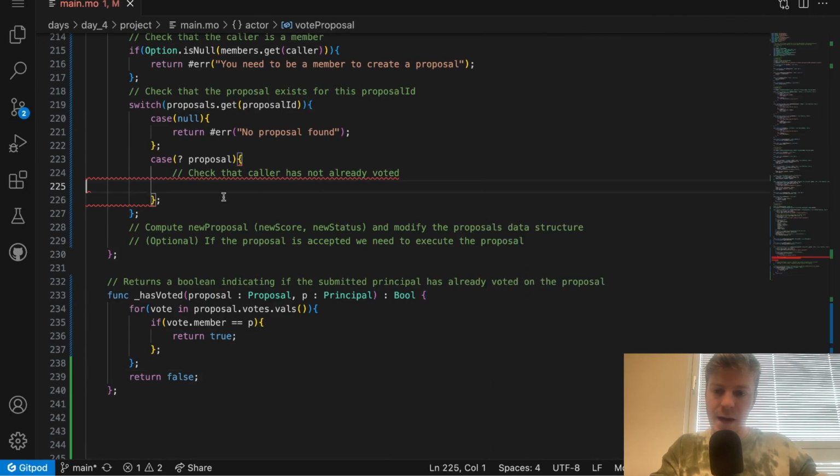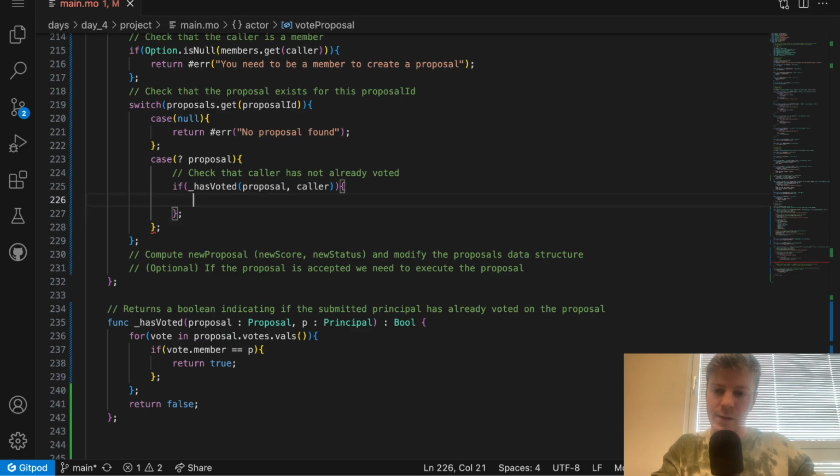Here I can use my helper function hasVoted, proposal, and then caller, then return an error: You can only vote once per proposal.